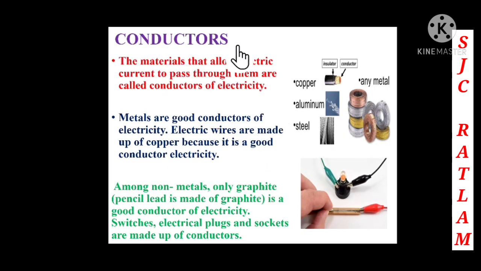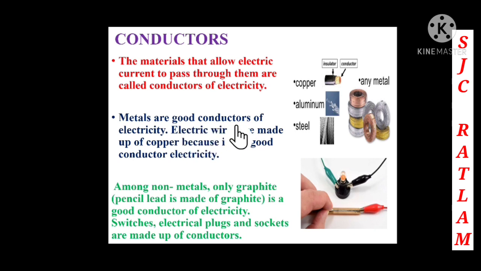Conductors. The materials that allow electric current to pass through them are called conductors of electricity. Some examples are copper, aluminum, and steel. Metals are good conductors of electricity. So children, here we can see there are some metals which are good conductors of electricity.